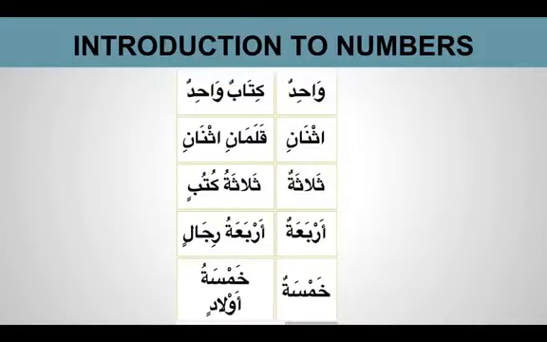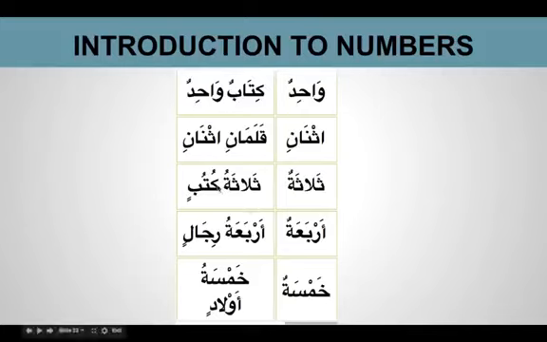Just see here again. If it is wahid, it comes as a naat man'ud, so we say kitabun wahidun. If it is ithnan, again naat man'ud, so the number comes afterwards, after the noun: qalamani ithnani. Whereas from number 3, the number comes first, it is mudaf, and the noun comes afterwards as mudaf ilayhi, and the ma'dud is always jam'u, and the adad will be feminine if the ma'dud is masculine. So it is the opposite way. These are the 3 things you need to remember.